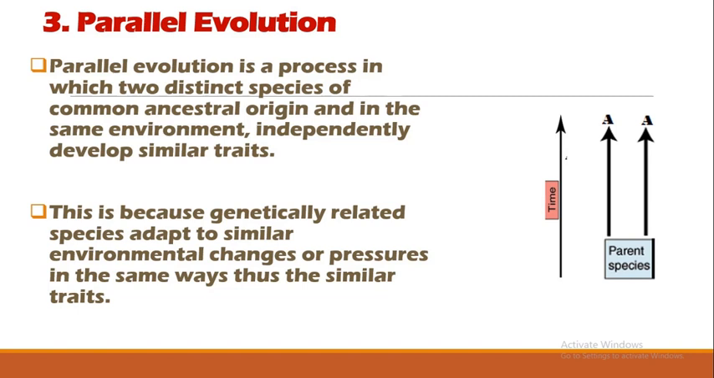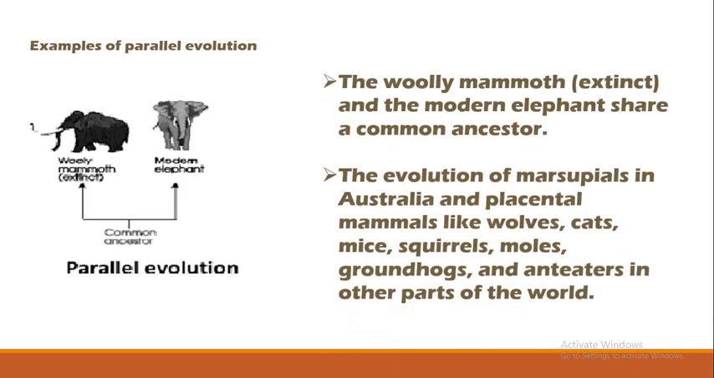We have organisms of same ancestral origin having the same traits. It's as simple as that. So we want to look at examples of parallel evolution. Okay, number one, and the image here is representing the number one. We have the woolly mammoth, which is actually extinct right now, and we also have the modern elephant, which share the same ancestral origin. So they also have the same structures, or they've evolved similar structures. So if you look at them, they look alike because they're actually from the same origin.